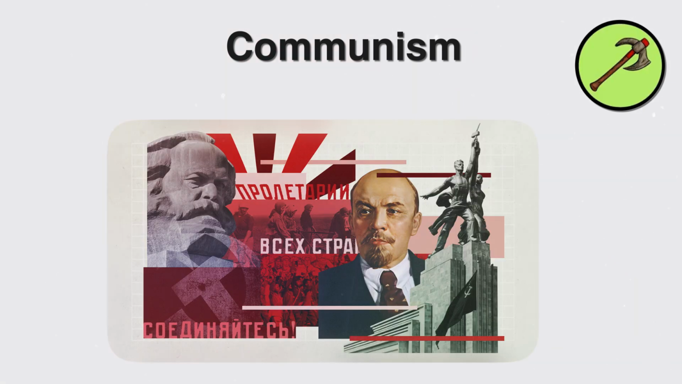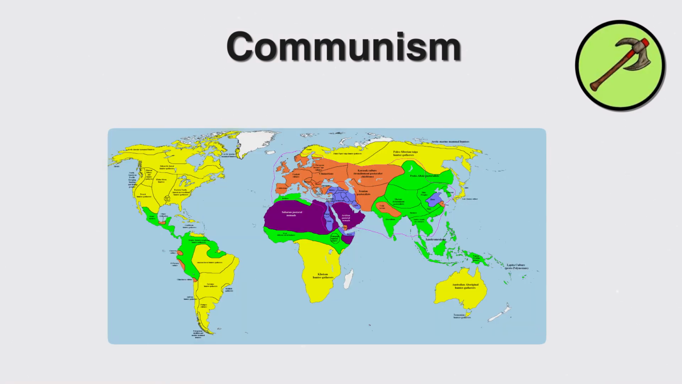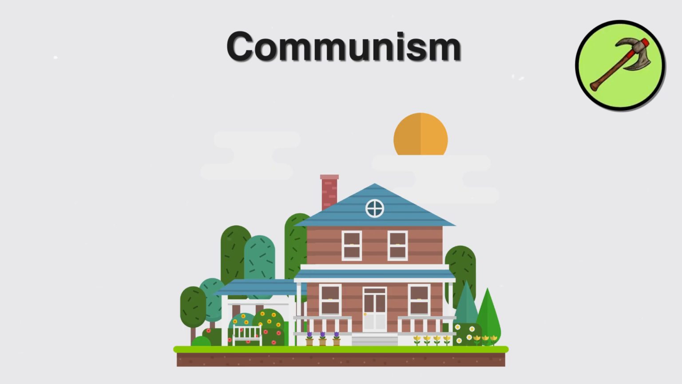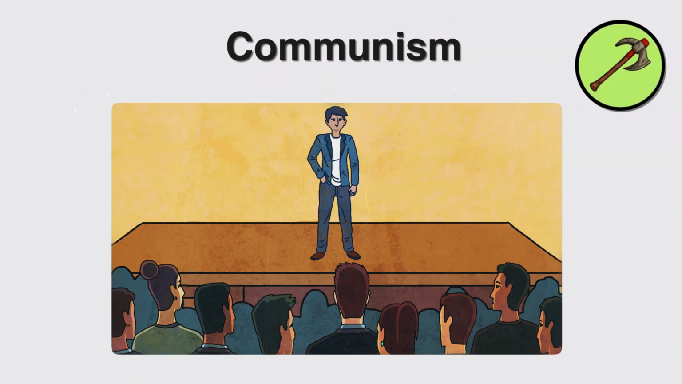Communism is a radical political ideology that seeks to establish a classless, stateless society through the common ownership of all property and resources. It aims to abolish private property and the capitalist system, advocating for a revolutionary overthrow of the existing social order.